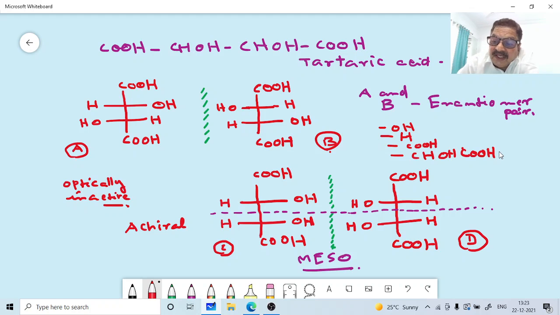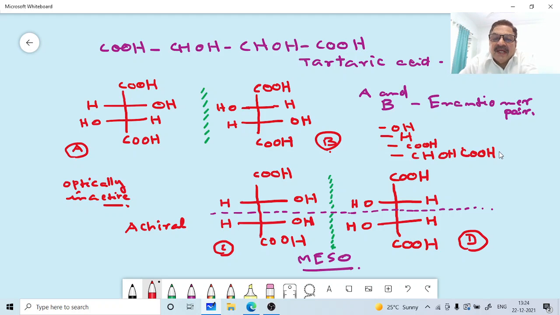Now, if each stereocenter is bonded to the same four groups, and one center rotates the plane of plane polarized light in one direction, the other stereogenic center rotates the plane polarized light in the opposite direction to the same extent. So what will be the net result? That is why these meso compounds are optically inactive.